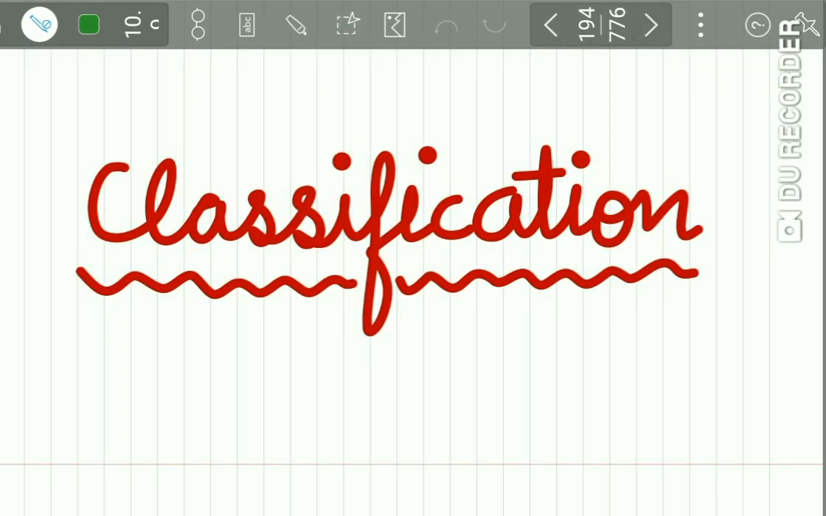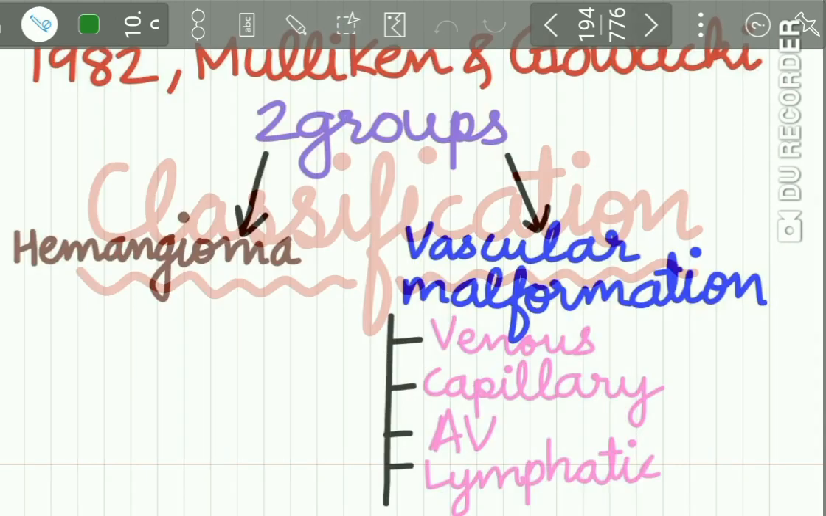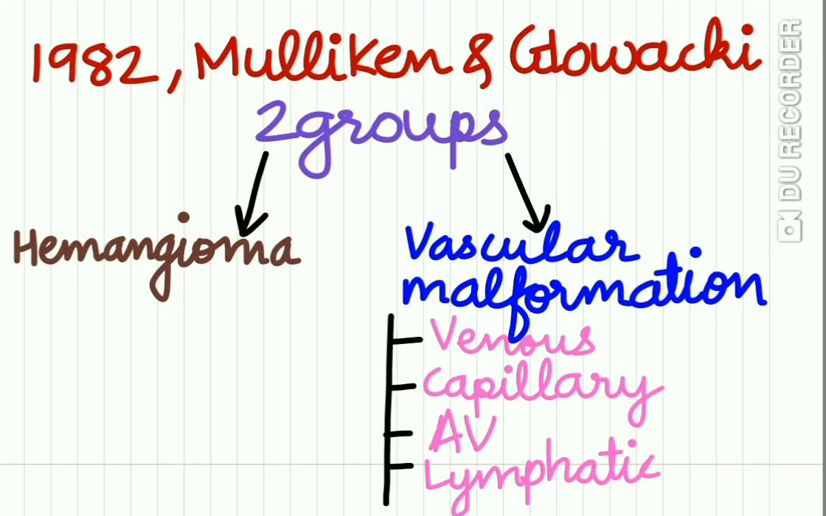Now the classification of hemangiomas. In 1982, Mulliken and Glowacki divided the lesions in two groups. First is the hemangioma group and second is the vascular malformation group. The vascular malformations are further divided into four categories: venous, capillary, arteriovenous, and lymphatic.